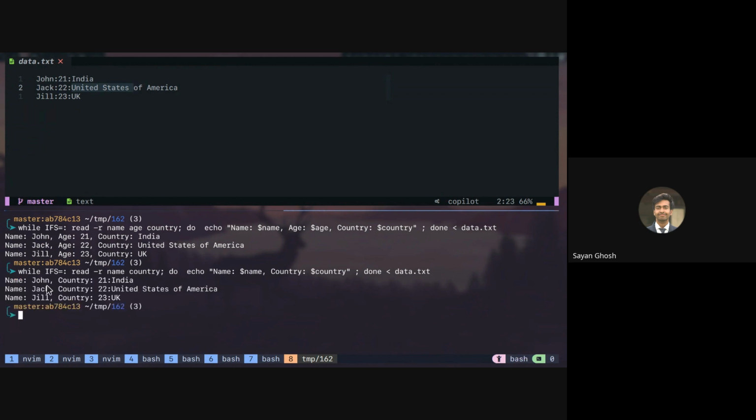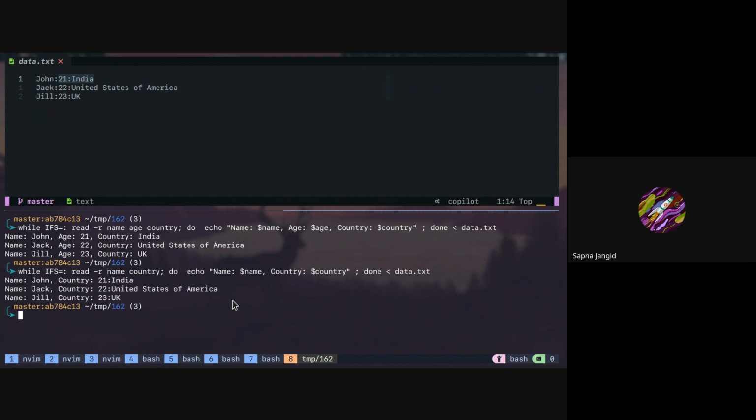So it will be like this: name is John, country is 21 colon India. So it's taking this thing as the first one and the entire rest of the line as the next one. Again, Jack is taken as name and the entire rest is taken as the next one.